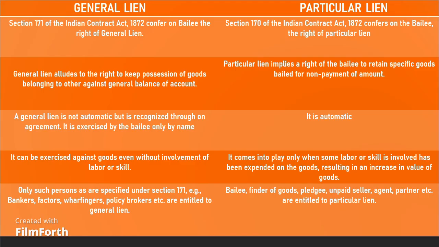Bankers, factors, wharfingers, attorneys of a high court and policy brokers may, in the absence of a contract to the contrary, retain, as a security for a general balance of account, any goods bailed to them, but no other persons have a right to retain, as a security for such balance, goods bailed to them, unless there is an express contract to that effect. Bankers, factors, wharfingers, policy brokers and attorneys of law have a general lien in respect of goods which come into their possession during the course of their profession.